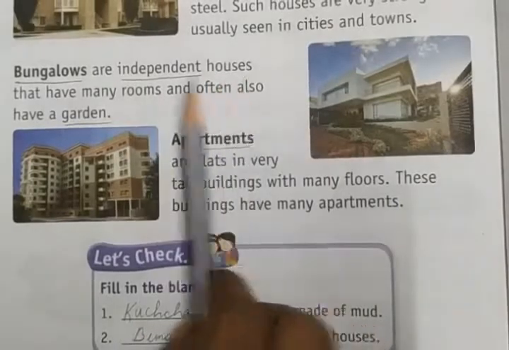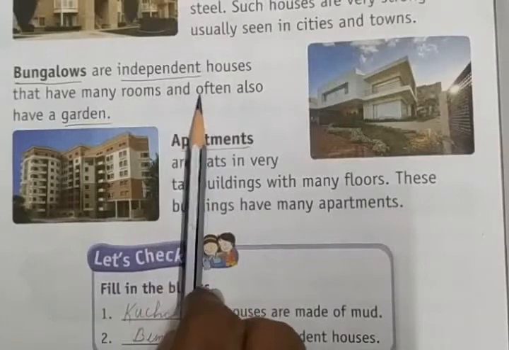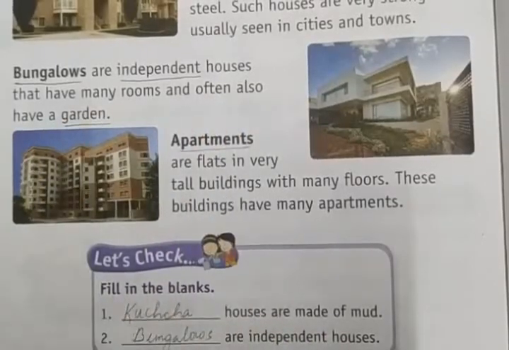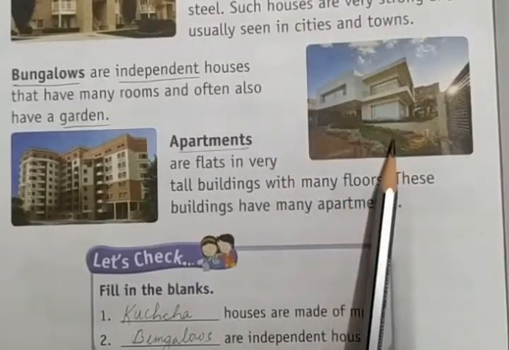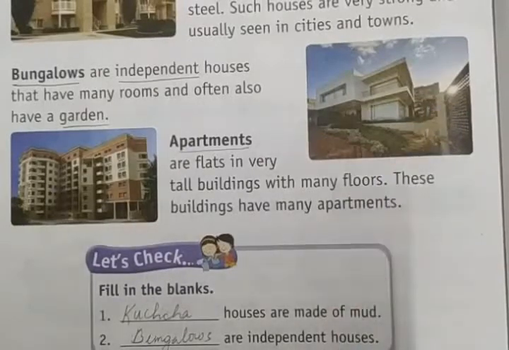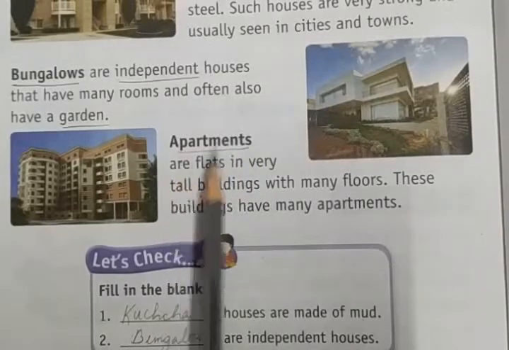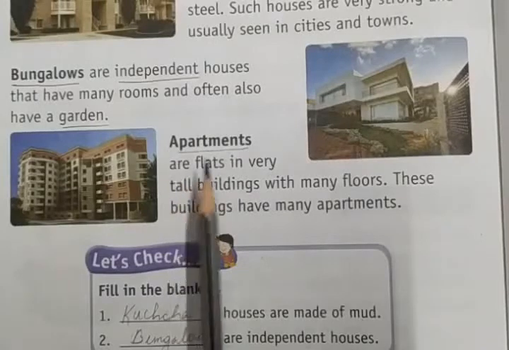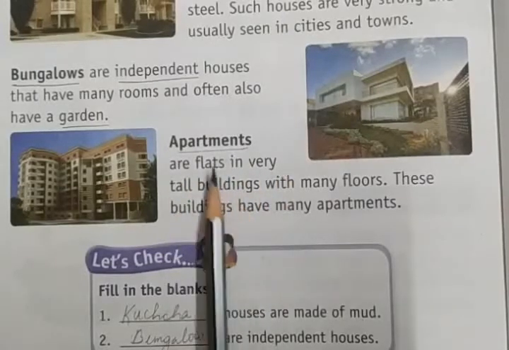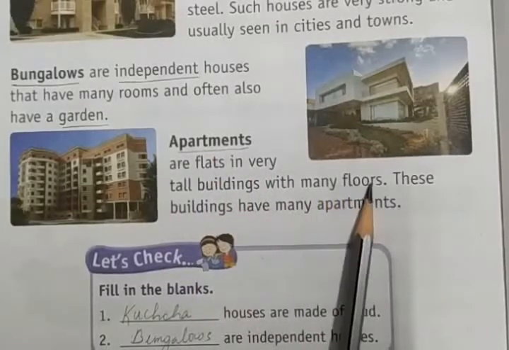Independent houses that have many rooms and often also have a garden. Like this. This is called a bungalow. Right? Next are apartments. Apartments are flats in very tall buildings with many floors.